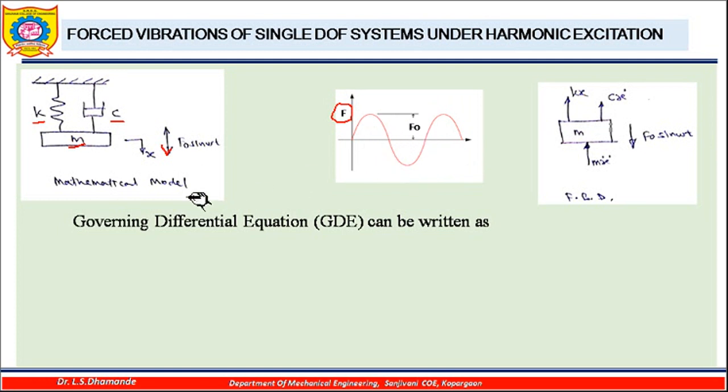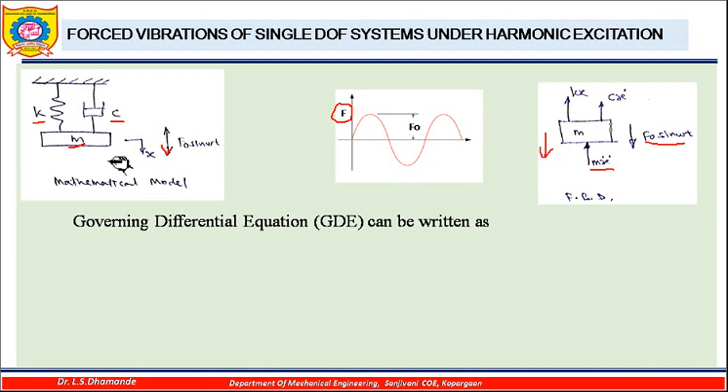Now if I have to write the governing differential equation for this system, I have to first draw the free body diagram of this mass and specify the different forces acting on it. First I will specify this external excitation force, that is F0 sin omega t. Suppose at a particular instant this force is acting in the downward direction, so its magnitude is F0 sin omega t. Because of the displacement in the downward direction, there will be an opposite reaction offered by this mass, that is the inertia force, which will act in the upward direction. It is mass into acceleration, where x double dot is the acceleration.